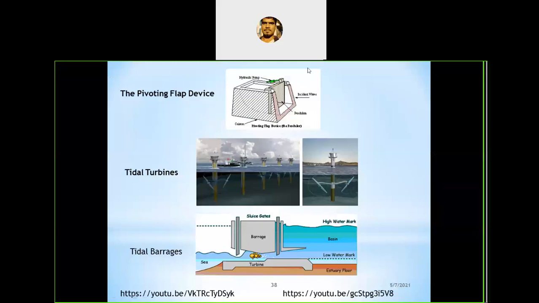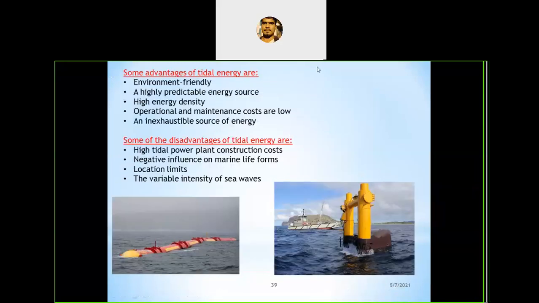So these are the important applications of tidal and wave energy. These are some advantages and some disadvantages of tidal and wave energy.